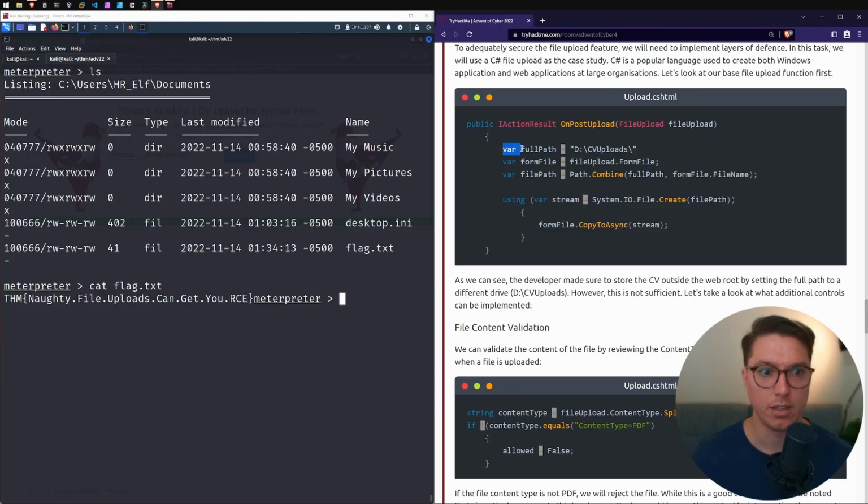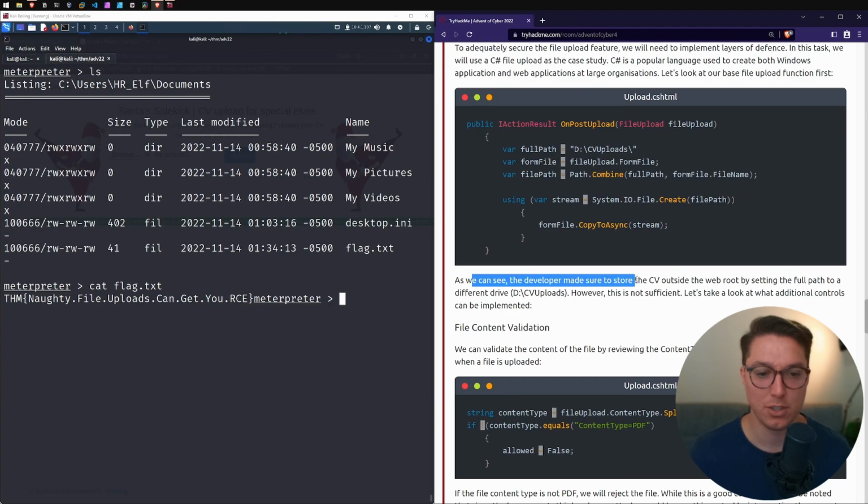So we have some variables, full path to where something would go, a form file, and a file path combines the full path variable and the form file, the file name. So using FileStream, IO file, it passes through the file path, and then CopyToAsync uses this stream. As I remember from Python programming, we're putting variables or objects inside other classes or objects. So let's just actually read what it says.